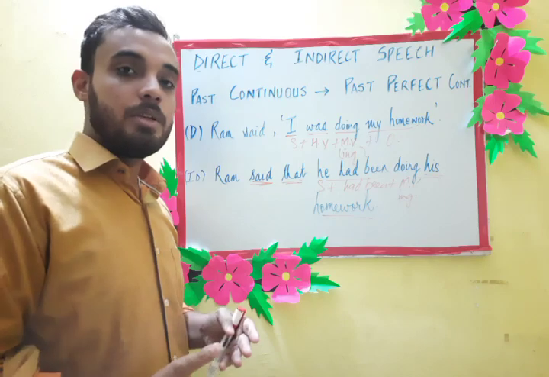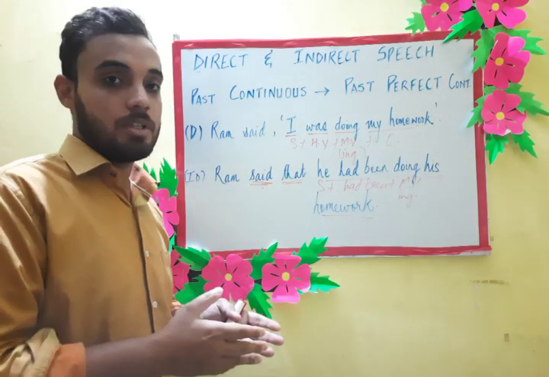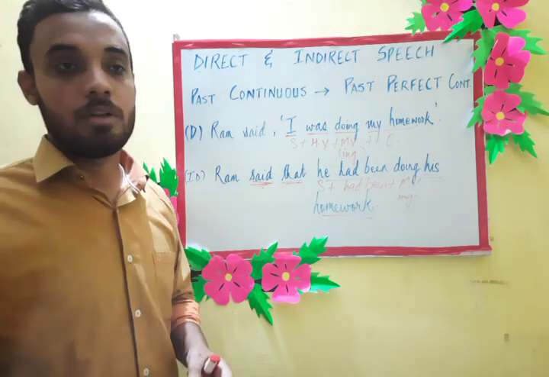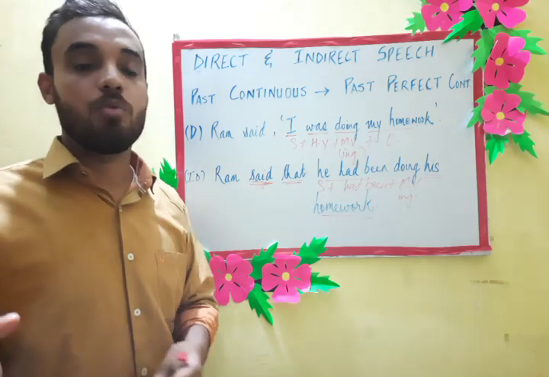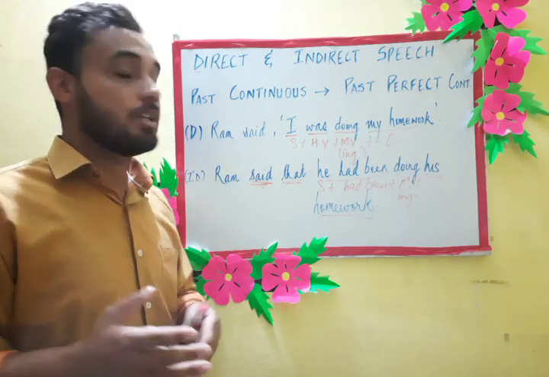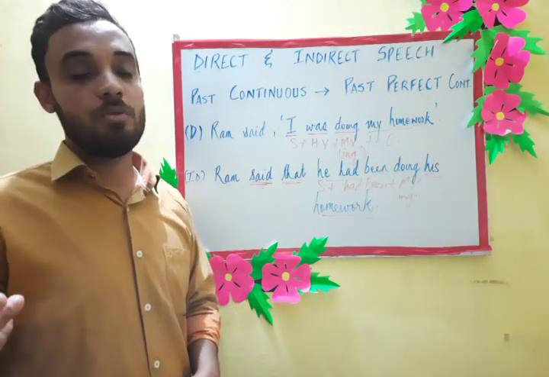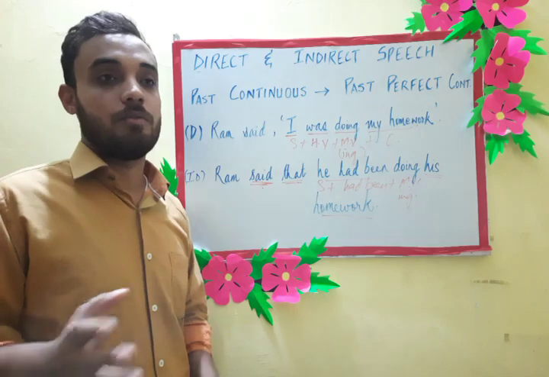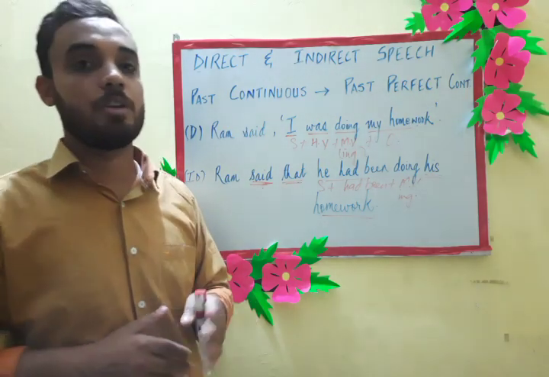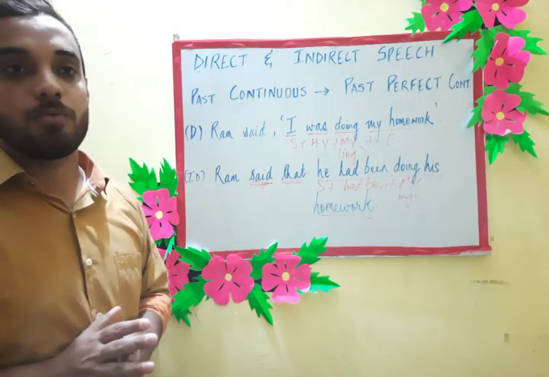Tomorrow we will be discussing how to change the perfect tenses. Present perfect will change to past perfect. Present perfect continuous will change to past perfect continuous. Past perfect continuous will remain in the past perfect continuous form; we will not make any changes to it.